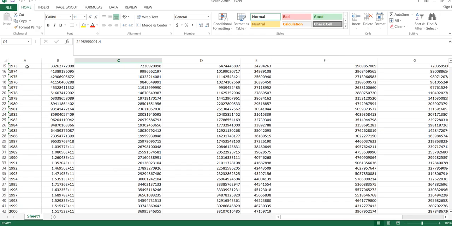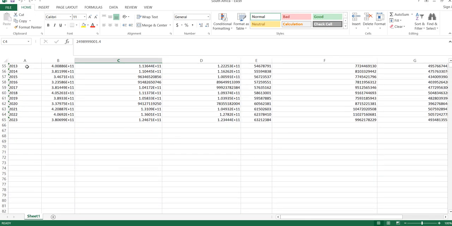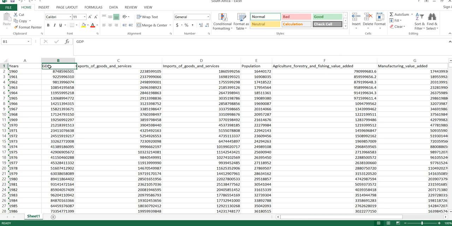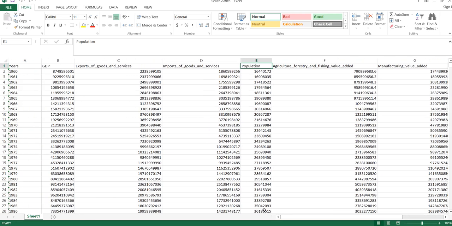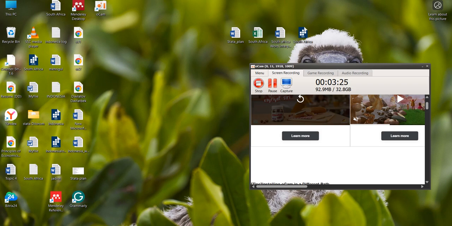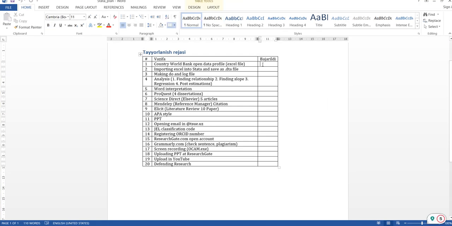Here you can see years from 1960 to 2023, and GDP, exports of goods and services, imports of goods and services, population, agriculture, forestry, and fishing, and manufacturing value added, and the last one is GDP per capita. So I chose 7 criteria. Before I continue the video, I'm gonna put a plus here because I did it.